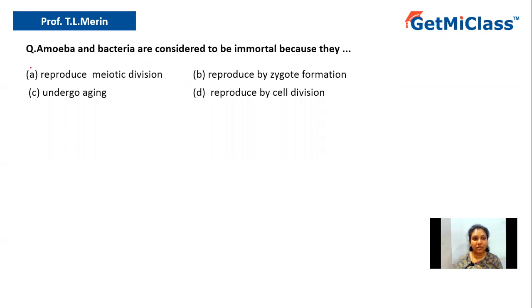Today we are going to solve this question which says amoeba and bacteria are considered to be immortal because they: option A, reproduce by meiotic division; option B, reproduce by zygote formation; option C, undergo aging; and option D, reproduce by cell division. So let us try to understand the question.